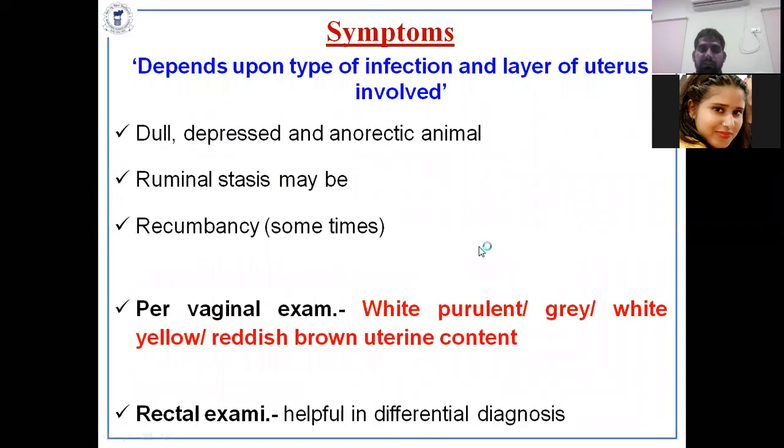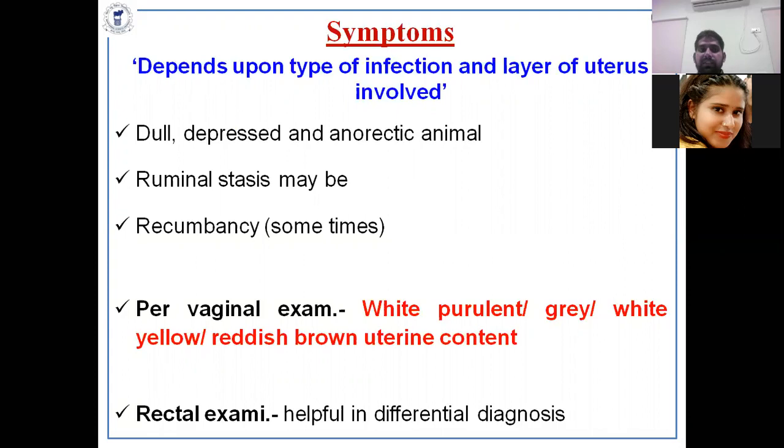Okay, then what are the symptoms? Symptoms mainly depend on the infection and the layer of the uterus involved. It is very necessary to know the symptoms in different conditions.